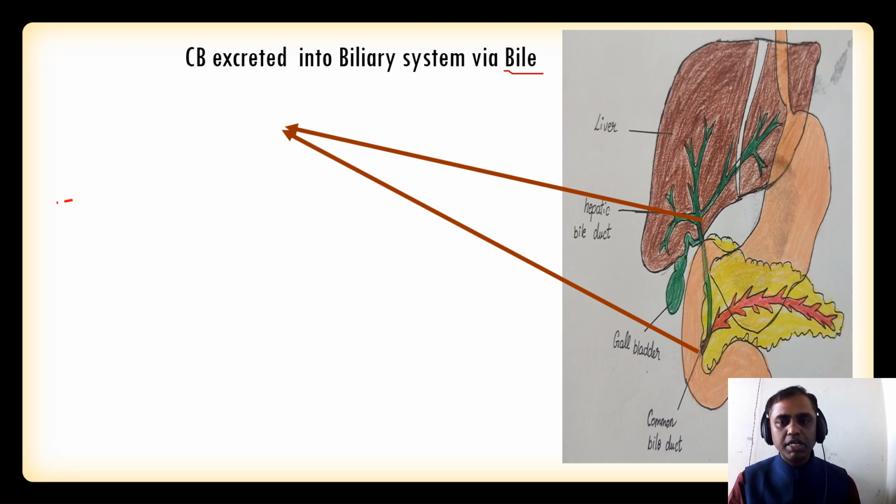So here you can see. This is the right hepatic duct, and this is the left hepatic duct, and they form the common hepatic duct. This will be the gallbladder. The bile is stored in the gallbladder until it is necessary. This is the common bile duct, and this is the pancreatic duct. The pancreatic duct and common bile duct open into the second part of the duodenum, the ampulla of Vater. So this is the area. What happens is that the conjugated bilirubin is excreted into the biliary system via bile.